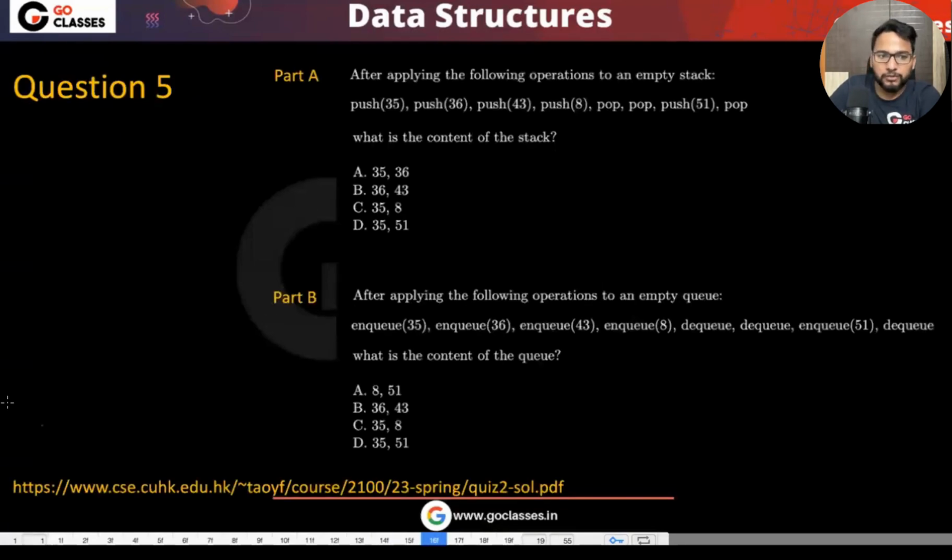Now let's see this question number 5. After applying the following operation on the empty stack, what is the content of the stack? So were you able to do this? You need to push this, you need to pop these two, push 51 and pop, which means 35 and 36 should be the answer, right? 35 and 36.